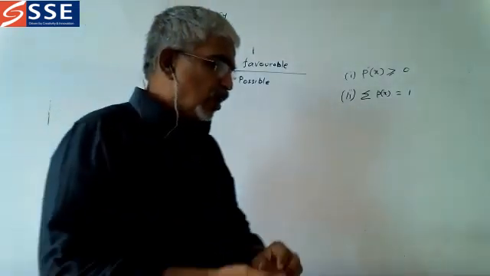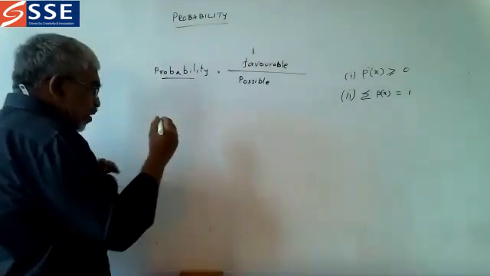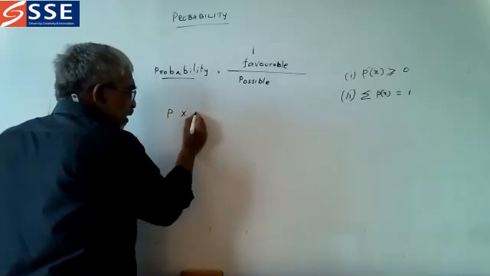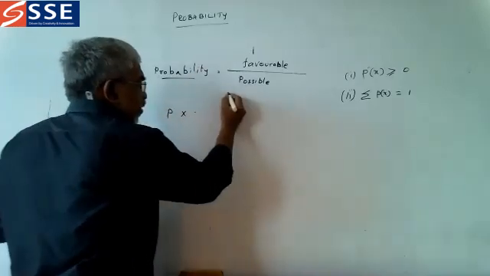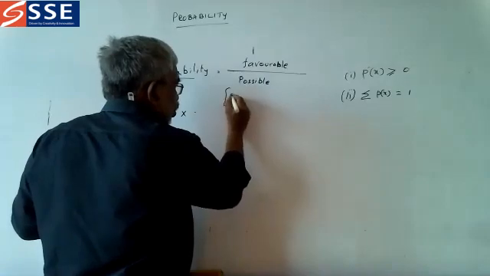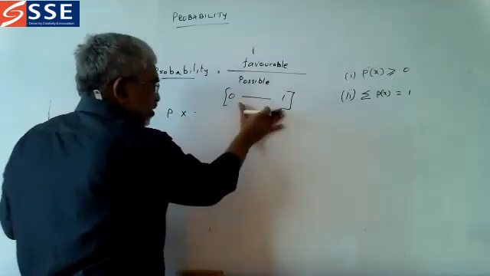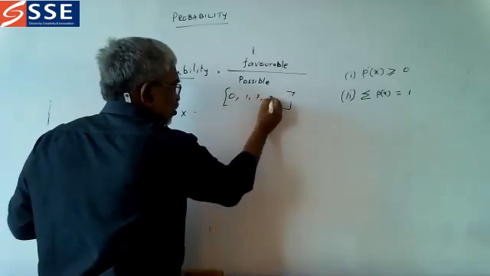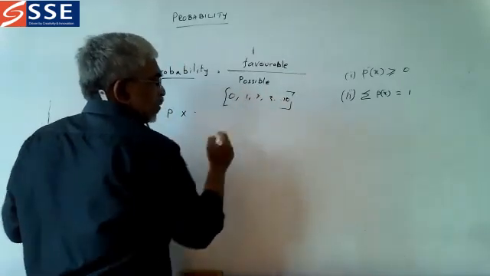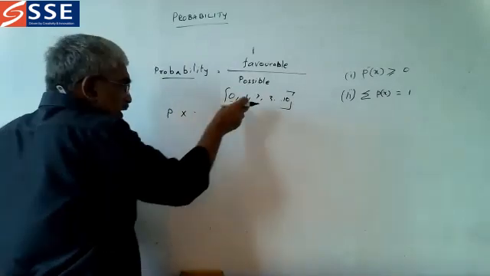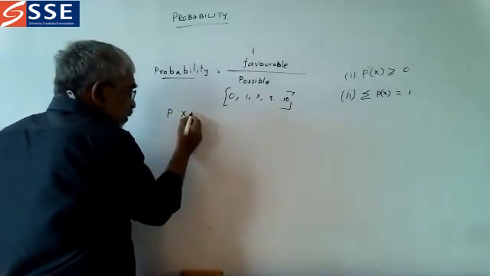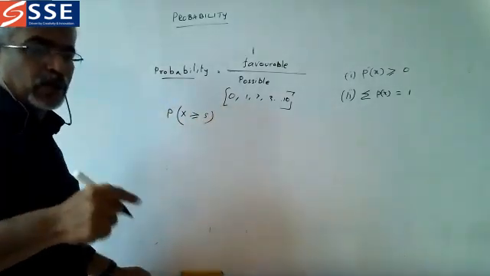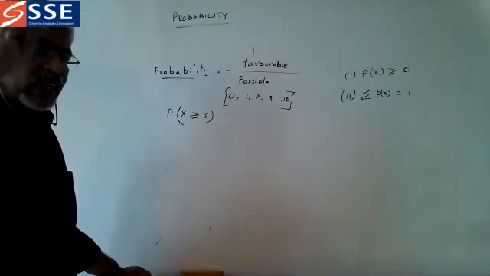Now, there are some laws we must know before going for this. What is P of x? Suppose the interval between 0 to 1 is there. You take this interval, or there are many numbers 0, 1, 2, 3, etc. up to 10. Many probabilities are there. We can take out of this P of x greater than or equal to 5, something we want to understand in the problem. What is P of x greater than or equal to 5?